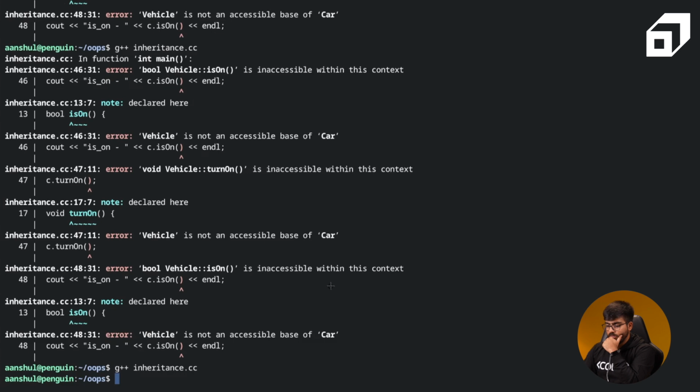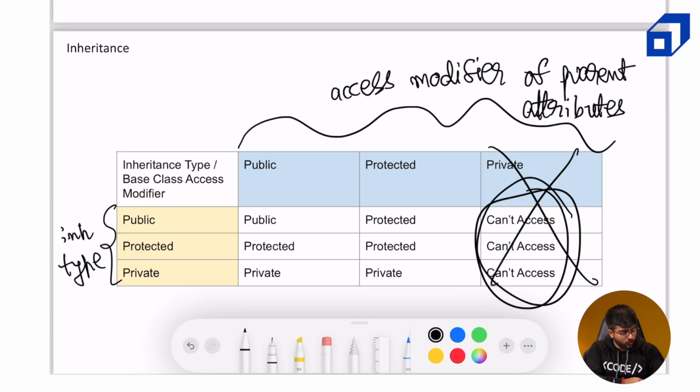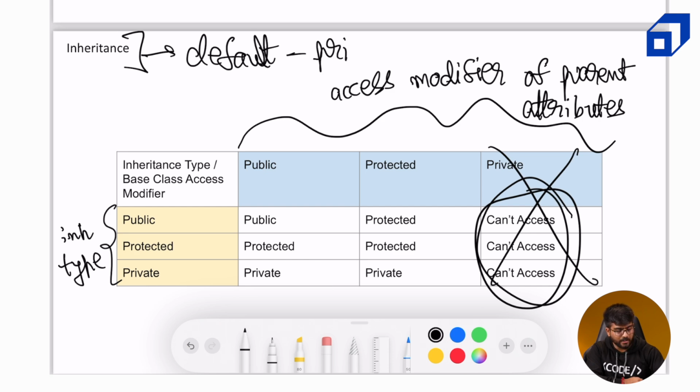All right. Okay, so just to give an update, the default type of inheritance is private, and you can just play around with different types of inheritance and different access modifiers of the base class, and try out what you can access from which class, from public what you can access, and what is not accessible.